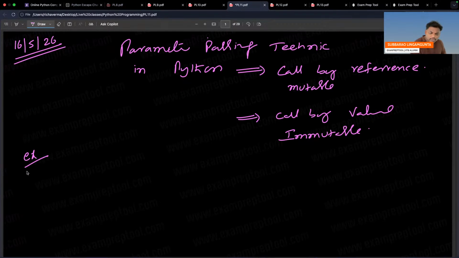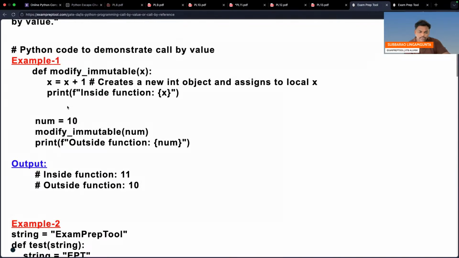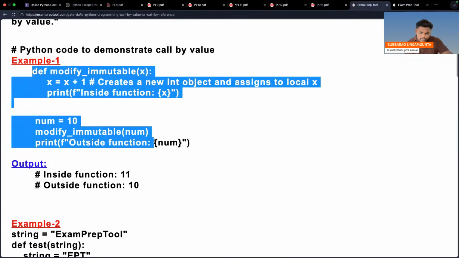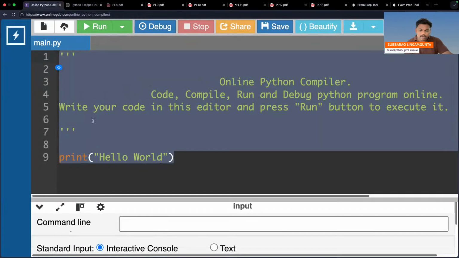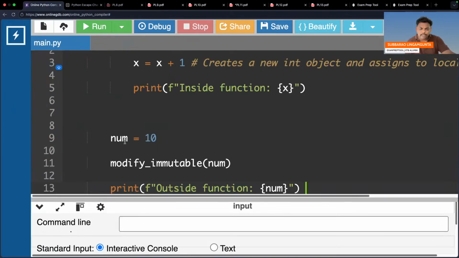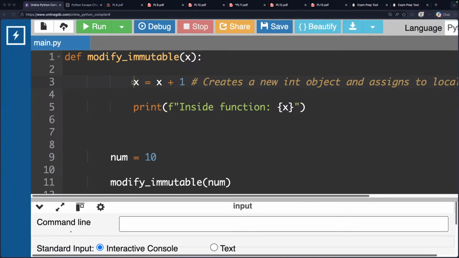We are seeing the examples one by one. Can you see the first example? This is the first example. I am copying it here. So let's go here. Paste. I have done this. Right, now see this. Is everything okay? Is there any problem? Don't worry. I am making the arrangements accordingly. Let's check.